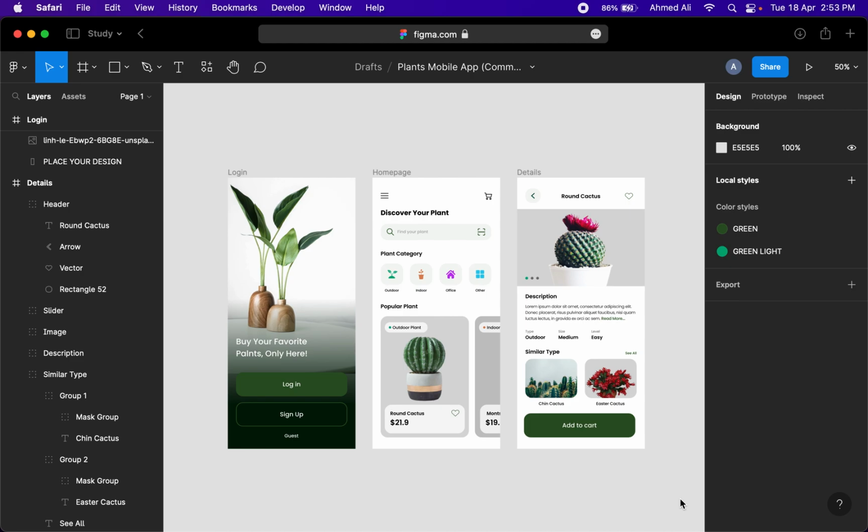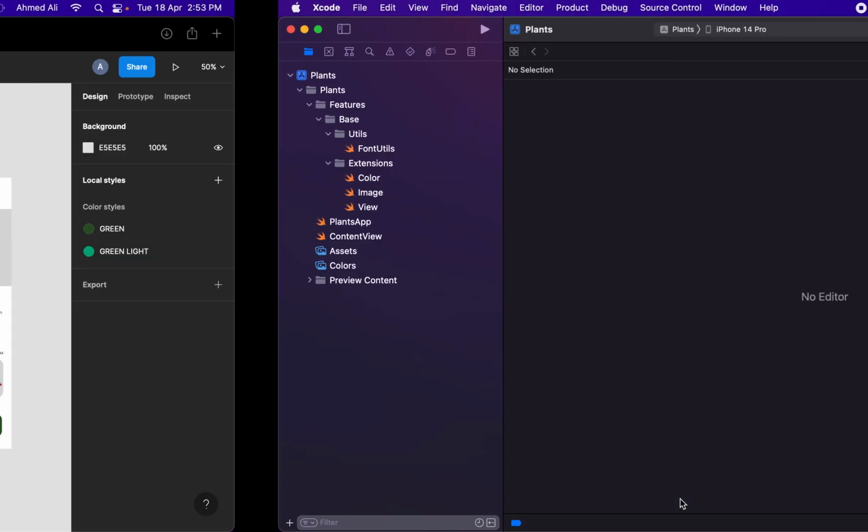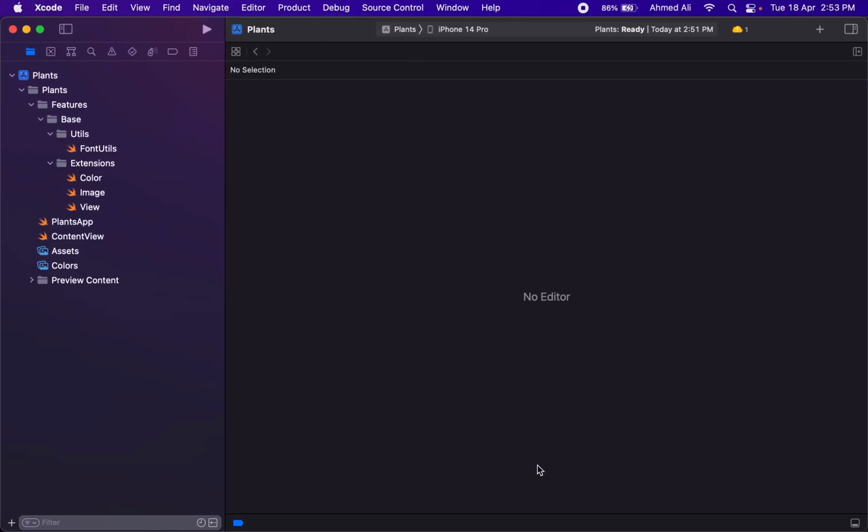So let's see what we will build. We have this simple Figma design that we will try to recreate, and actually I already created an empty project and added few resources that we will be needing building this app.